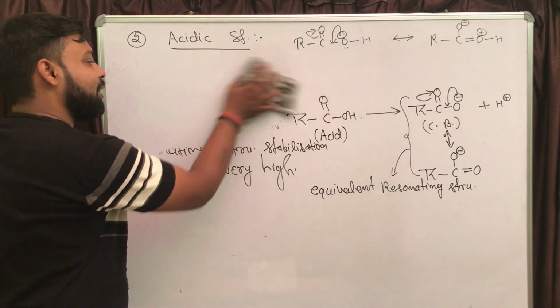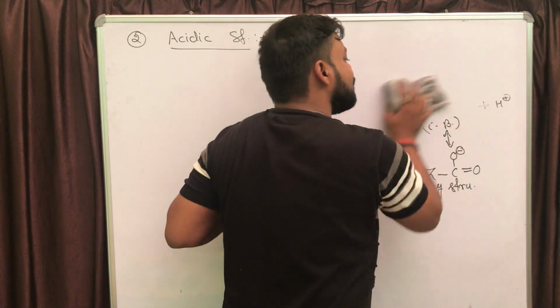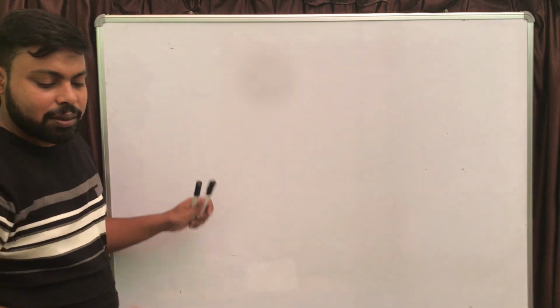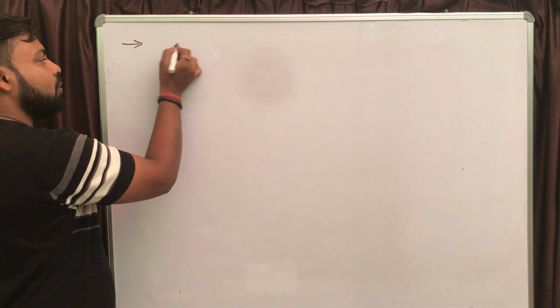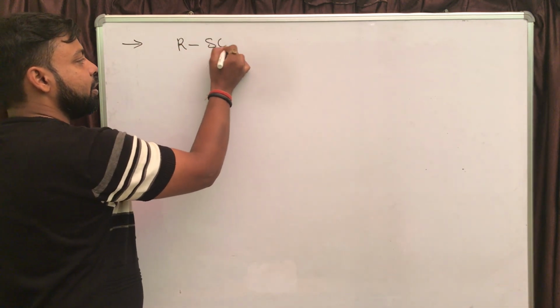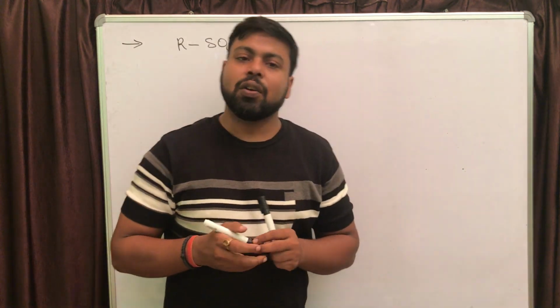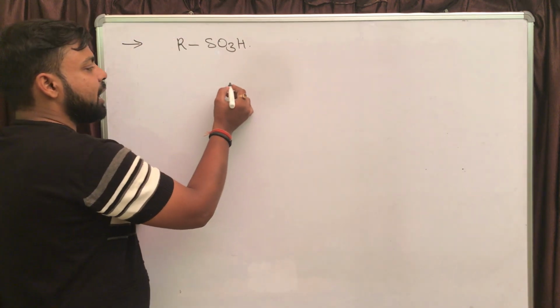It is important. Now the next one: a similar question can be asked for the sulfonic group. Why the sulfonic group? The sulfonic group is RSO3H. Why is the sulfonic group going to show acidic character? We are going to proceed in a similar manner.